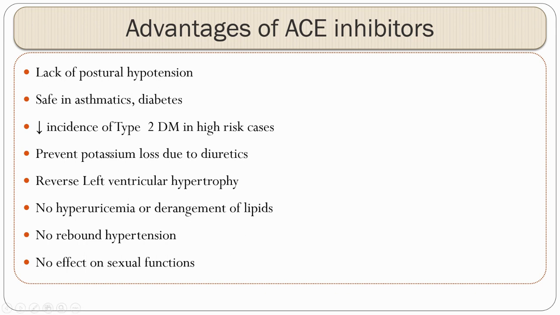And these drugs are usually used in combination with diuretics which cause potassium loss. So the hyperkalemia caused due to ACE inhibitors is counteracted by the diuretics.